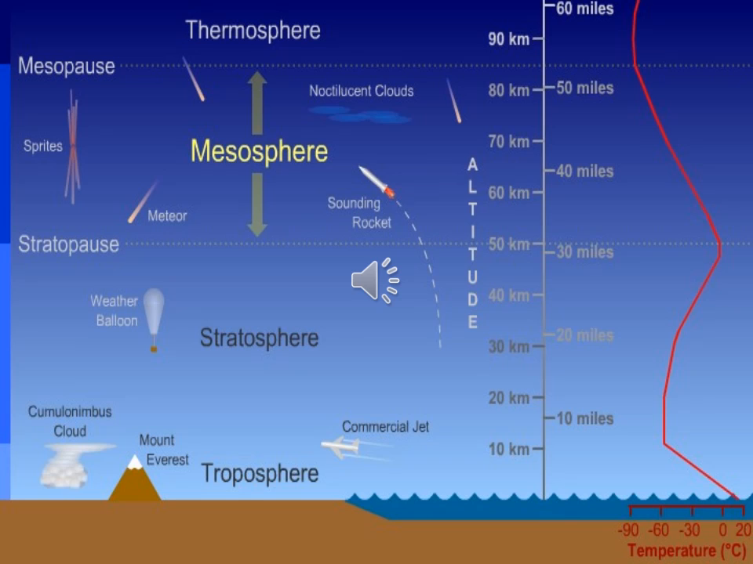We have discussed the Troposphere, Stratosphere, and Mesosphere. The remaining two layers are the Thermosphere and Exosphere.